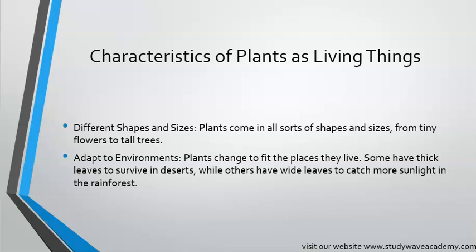So we understood today's lesson on animals and plants, right? We talked about animals as living things. We talked about the characteristics and classification of animals, right? We also looked at plants as living things and talked about the characteristics of plants as living things. So we understood today's lesson, right?